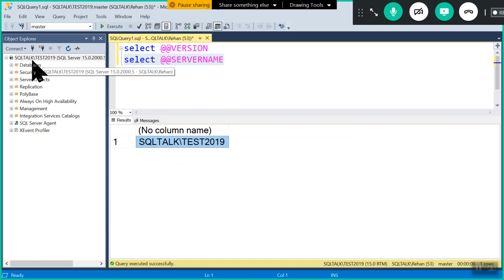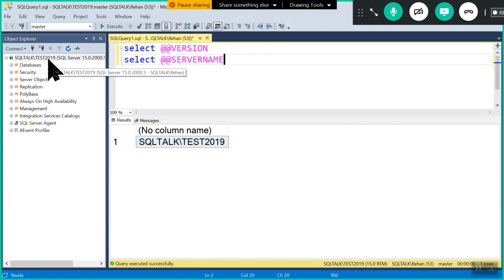Here see, SQL Talk is my system name, slash test 2019 is the server name or instance name. This is machine name slash instance name. Instance is nothing but, remember, one SQL Server. In one machine, in one laptop, we can install SQL Server more than one time. Whenever we install SQL Server one time, we call it one instance. Okay, so we'll see that again in detail.